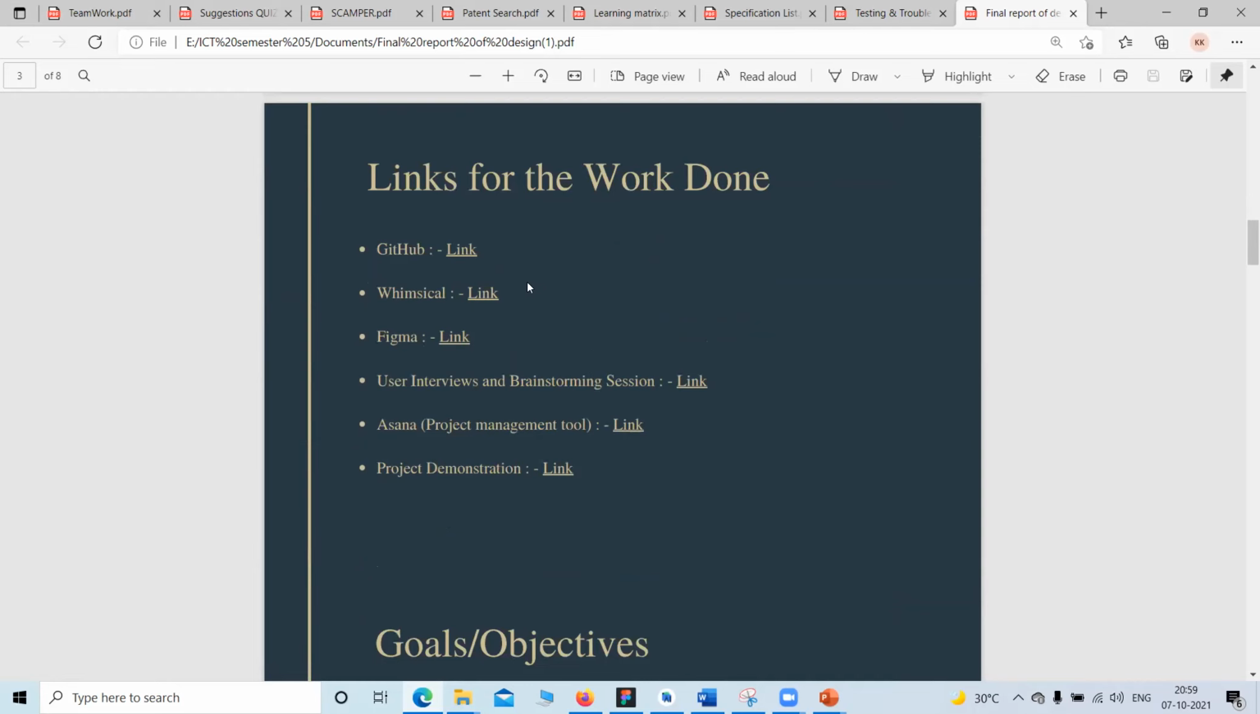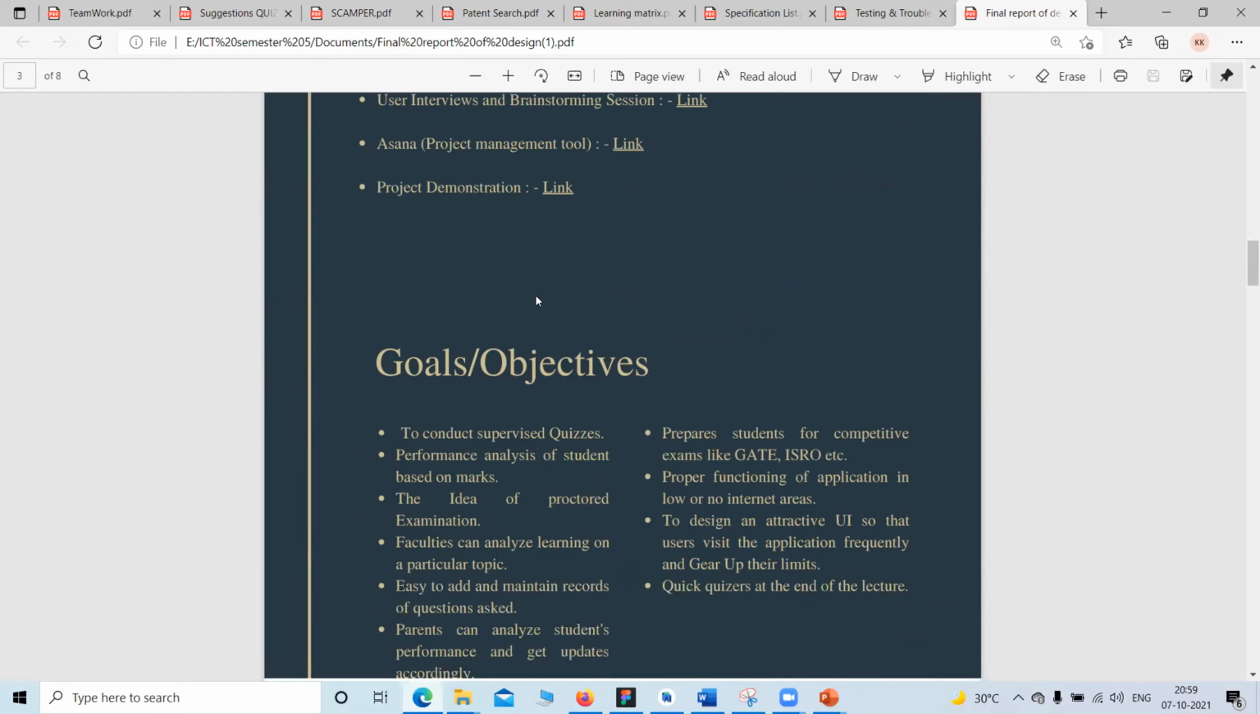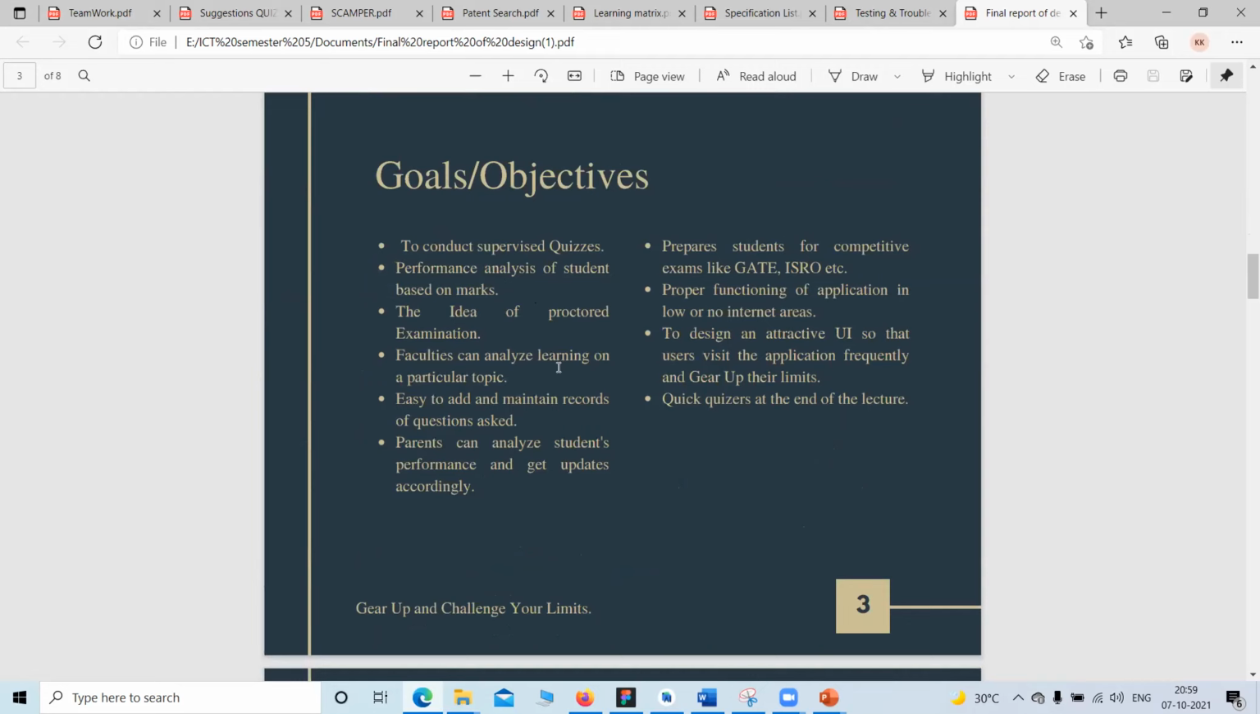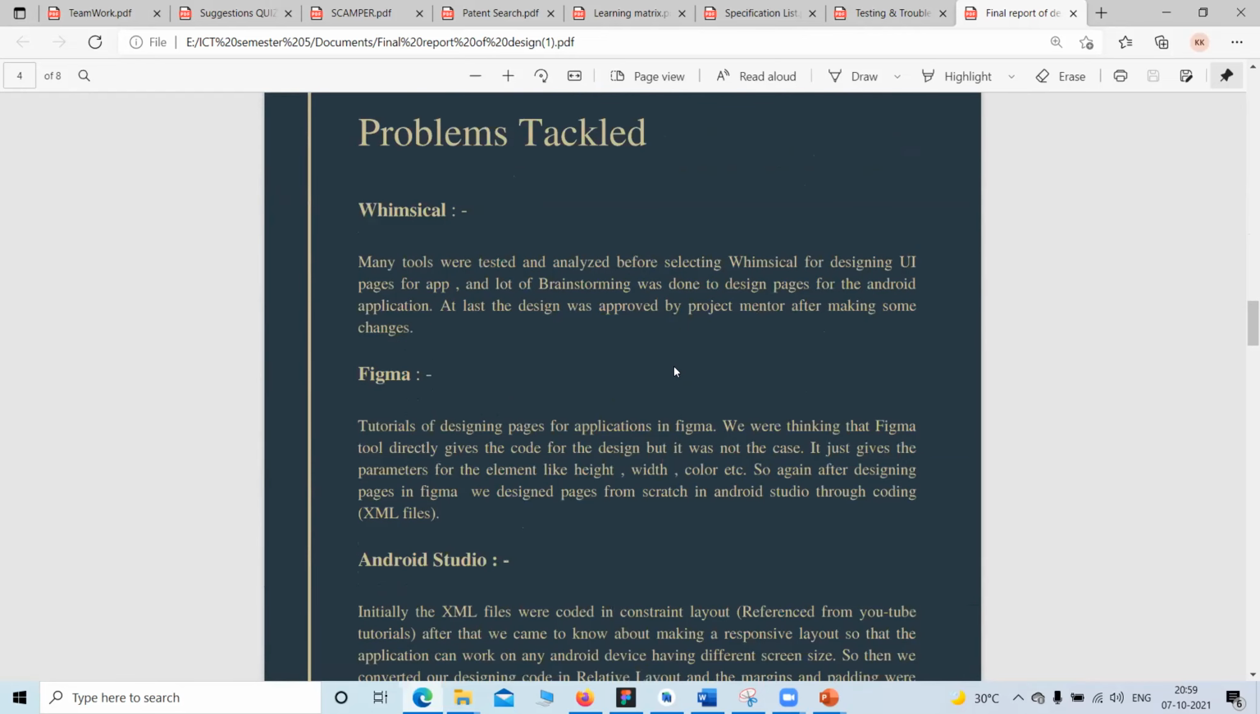So these are the links for all the things: GitHub, Whimsical, Figma. Then user interviews we have taken for brainstorming sessions. These are the goals and objectives: supervised quizzes, proctored examinations, and maintaining records of the questions asked and whatnot, and quick quizzes at the end of the lectures. Yes, problems we faced and tackled.